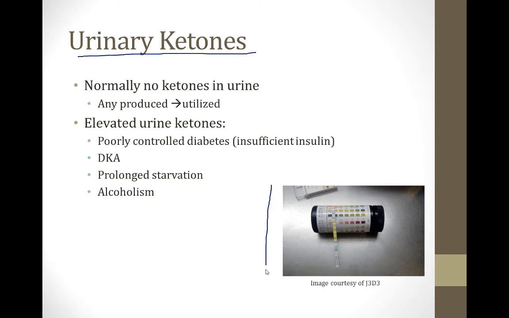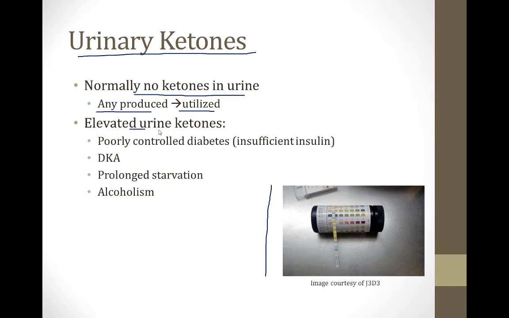This is a picture of a urine dipstick, and you can dip it in a sample of urine, and it will change color to indicate the presence of ketones in the urine. Normally there are no ketones in the urine. Any that are produced are usually utilized by the body. So if you detect them in the urine, it means that something is wrong. You will see this very commonly when you're working in emergency rooms and other clinical settings where you test the urine of patients with different clinical conditions.